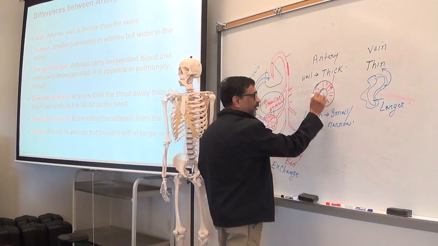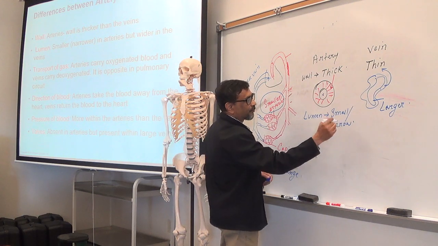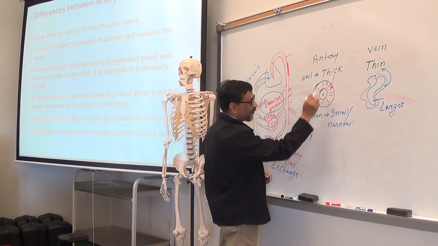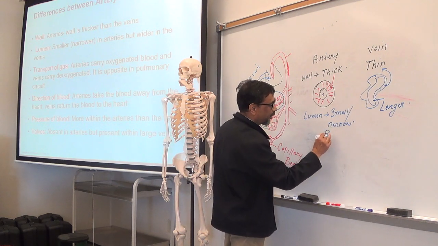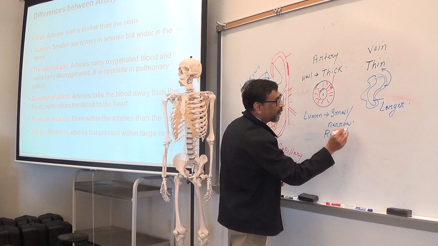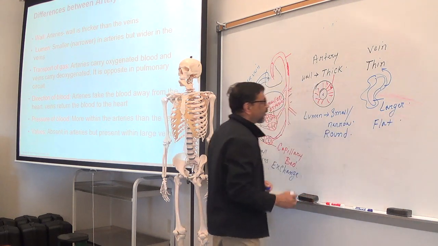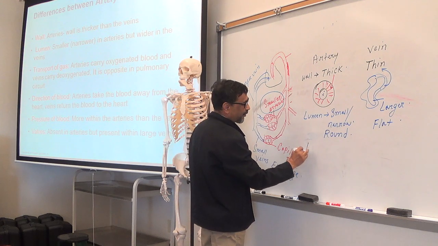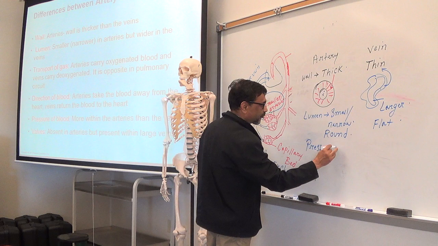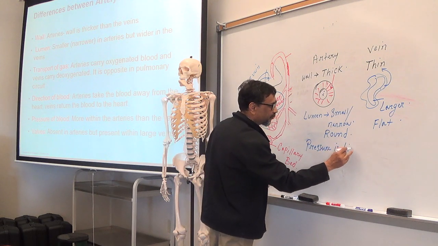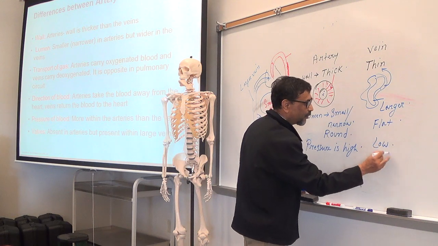So inside the artery, the pressure is what? Okay, let's say the lumen is small, narrow, and round in the artery, and larger and flat in the vein. Pressure is high inside the artery. Inside the vein, the pressure is low.